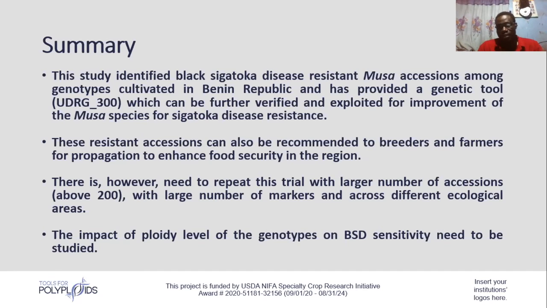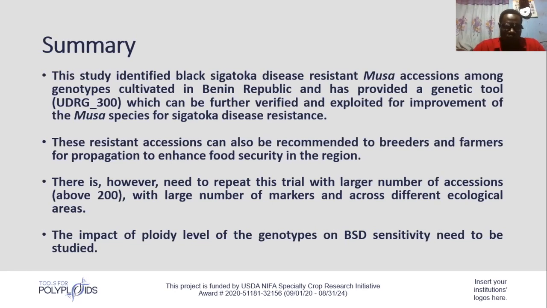But there are still areas that we need to go into. For instance, there is need to repeat this trial with a larger number of samples and maybe with more markers and primers, which will help us do GWAS and apply more of the analytical tools which we learned in this program, in the lessons, to get more results from this study.